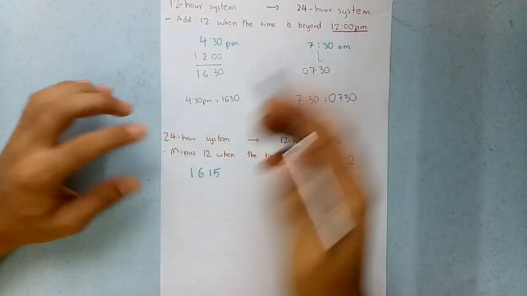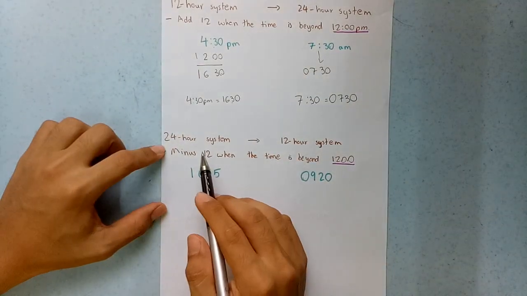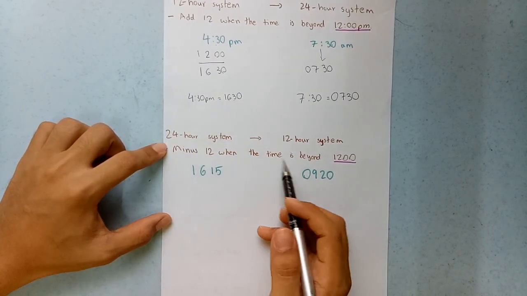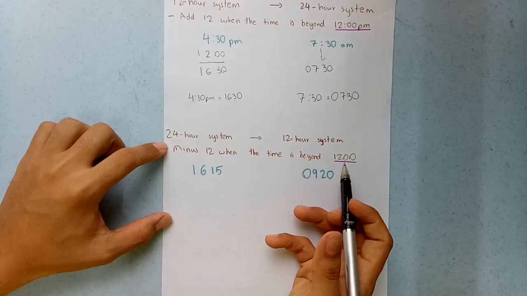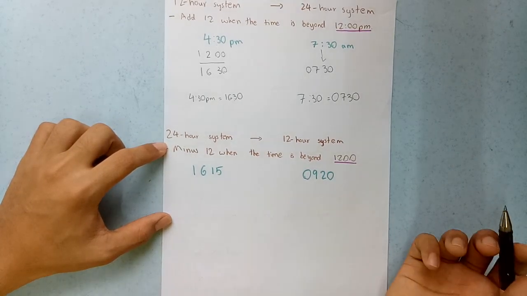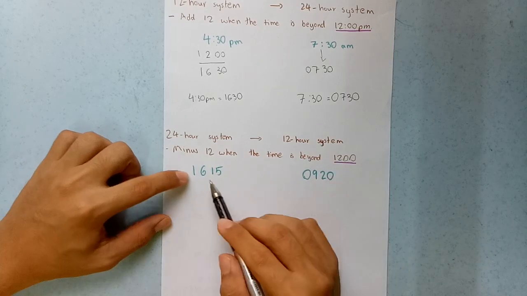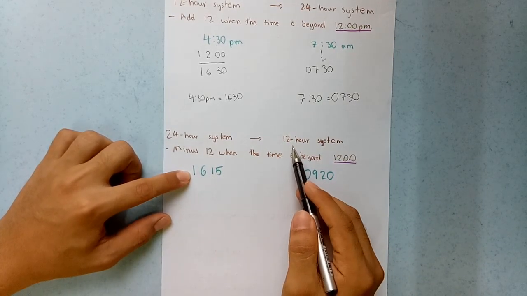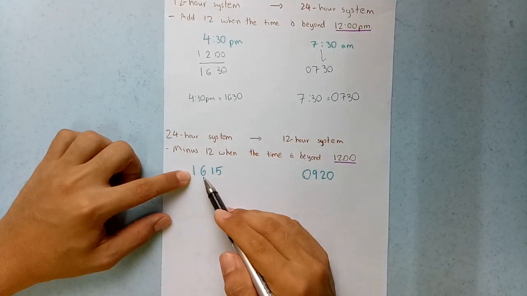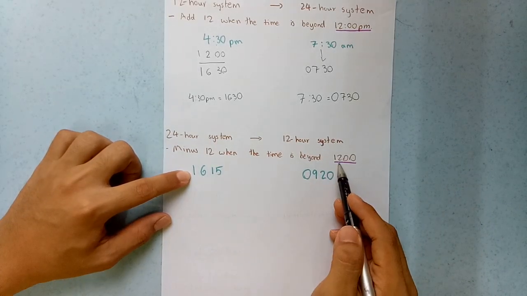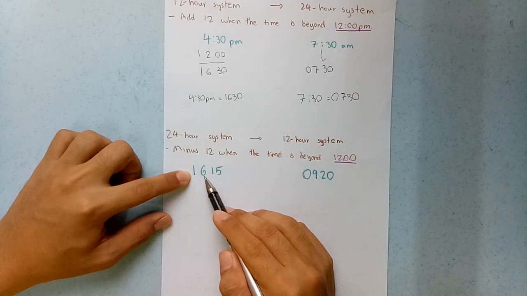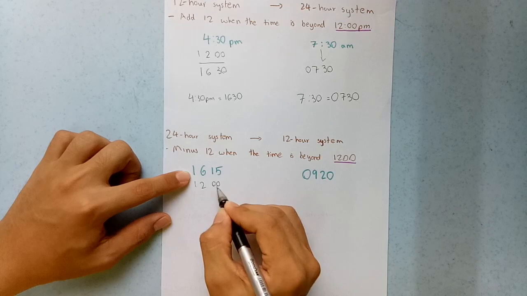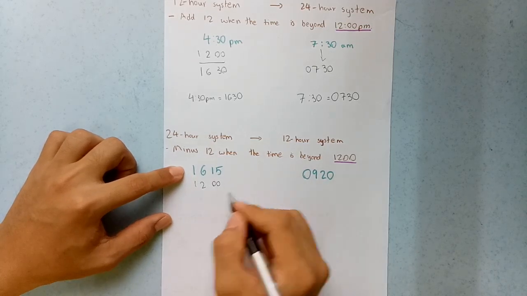Alright, okay, 24-hour system to 12-hour system. Now it is vice versa. Okay, opposite. 24-hour system to 12-hour system. How do you do that? Minus 12 when the time is beyond 12 p.m. Okay, they give you in 24-hour system, you must write in 12-hour system. If the time is larger than 12, for example like this, 16 is larger than 12, so what you have to do, just minus 12. Easy. You do not have to add minute and all that.